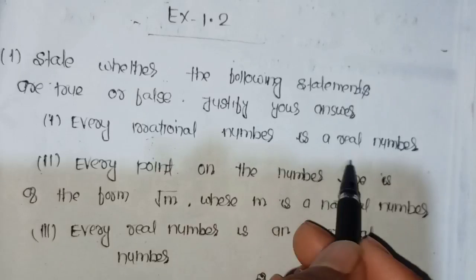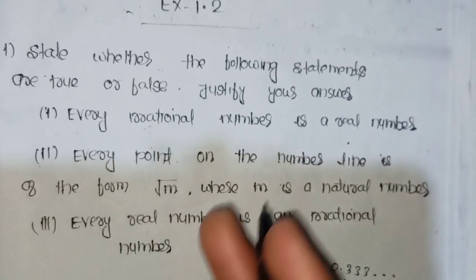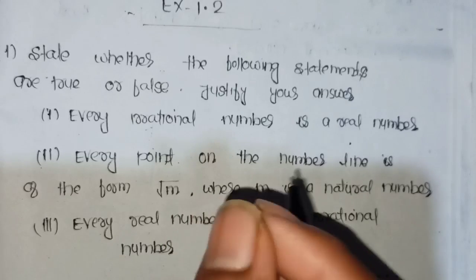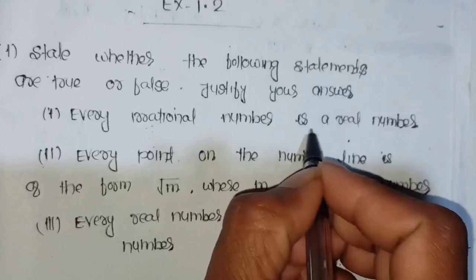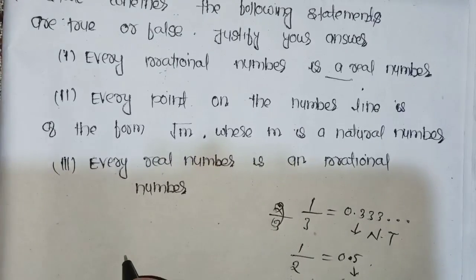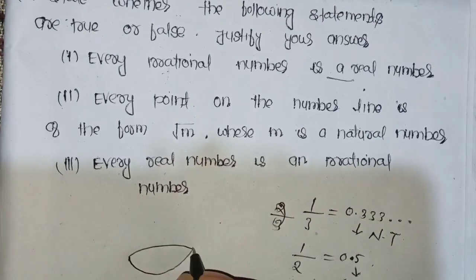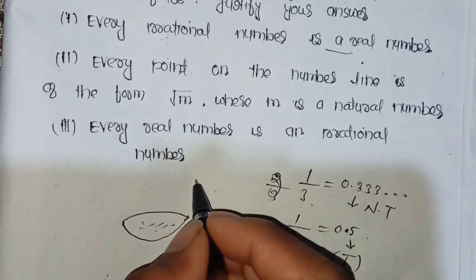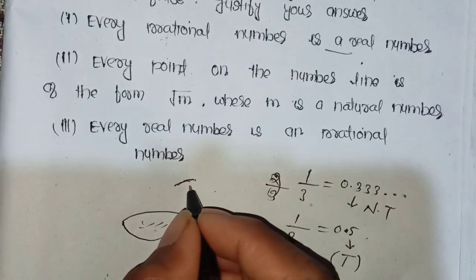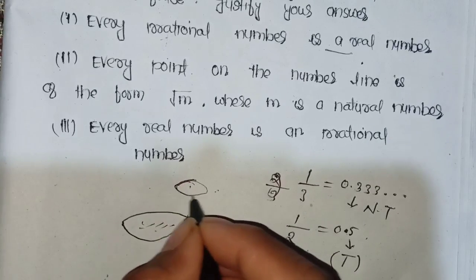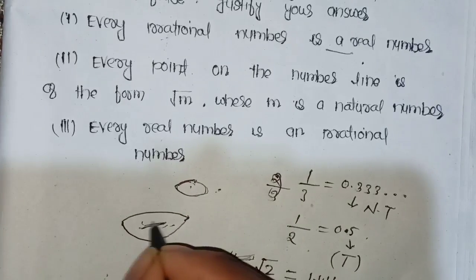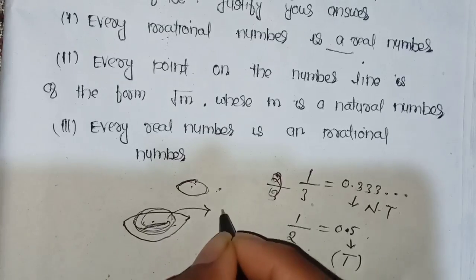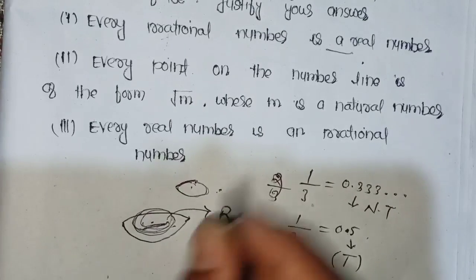Every irrational number is a real number. We all know about real numbers. What is a real number? Actually, a real number is a combination of rational numbers and irrational numbers. Suppose you have a bag, and you put all the rational and irrational numbers in it. This combination of rational numbers and irrational numbers is called the real numbers. It is denoted by R.